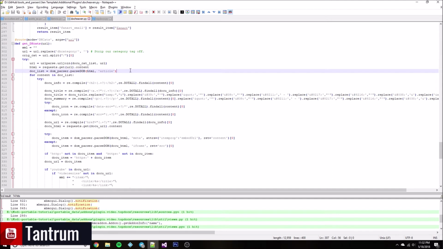DOM parser will read the HTML in that manner. So if I point it to a div, a specific div of a class, whatever, it pulls to the end of that div section, and all the content in between is what is pulled that you can work with as part of the variable. And that's why DOM parser is so important.